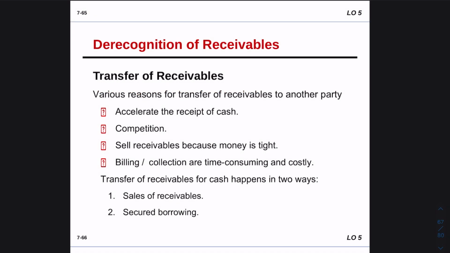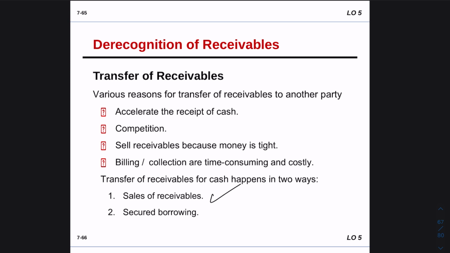Why do companies sometimes sell their account receivable or transfer it to another party? Usually because the company wants cash today and does not want to wait for years, or they have a need for that cash. Or sometimes they don't want to waste their time collecting the cash from the customer, since it's costly, so they would rather sell their account receivable to another party. There are two ways to transfer the account receivable: we can sell it, or we can secure our account receivable.